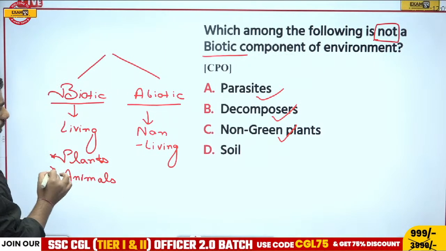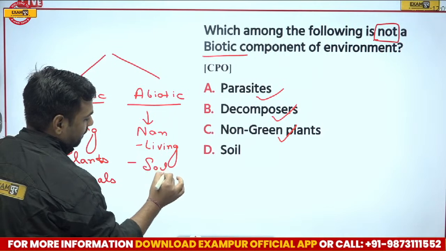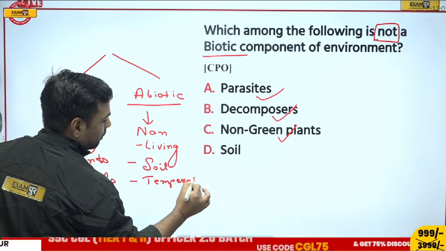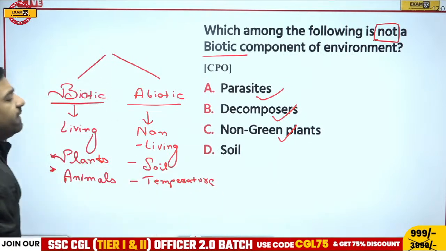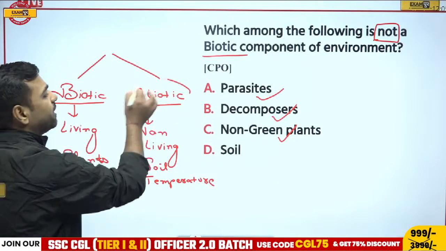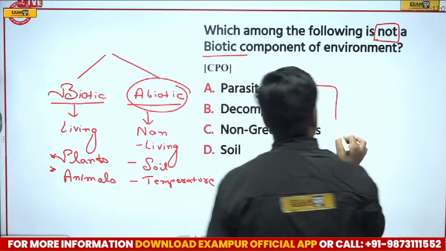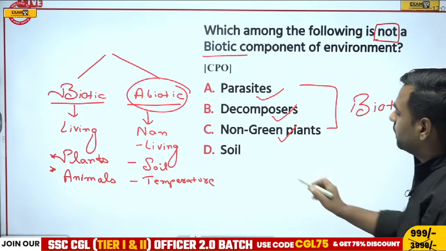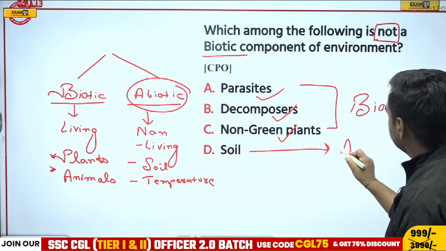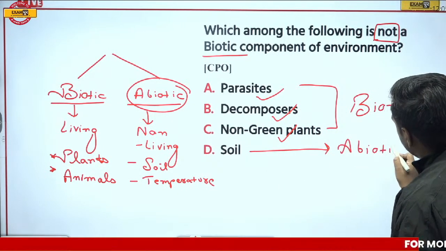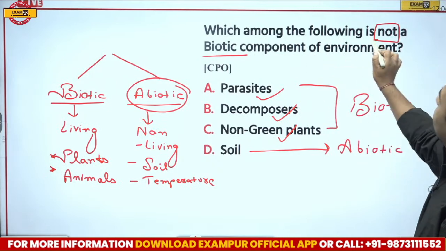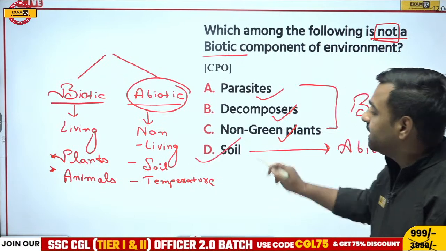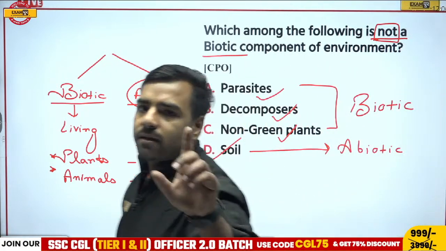But if I talk about soil, if I talk about temperature, all these things are what? They are under the non-living category and hence they are abiotic factors. So all these are biotic components. But this soil is abiotic. And what was the question? The question was, which among the following is not a biotic component? So it's very obvious that option number D, that is soil, will be the correct answer.